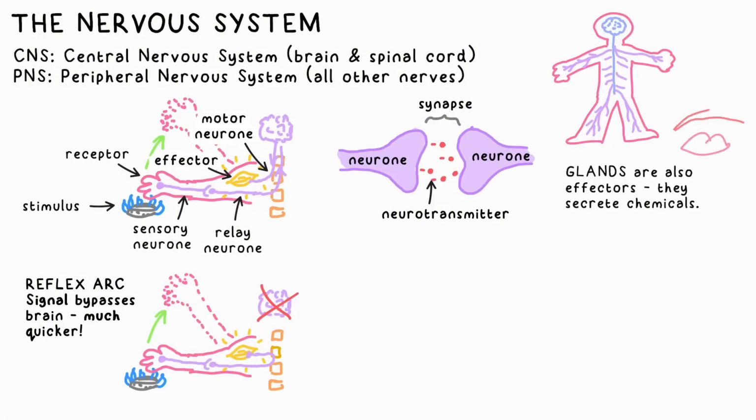Glands can also be effectors, which produce specific chemicals your body needs depending on the situation. For example, your salivary glands in your mouth making saliva when you eat food.